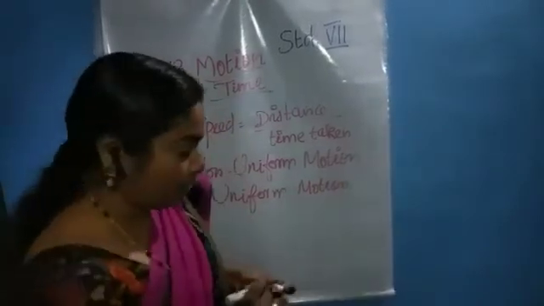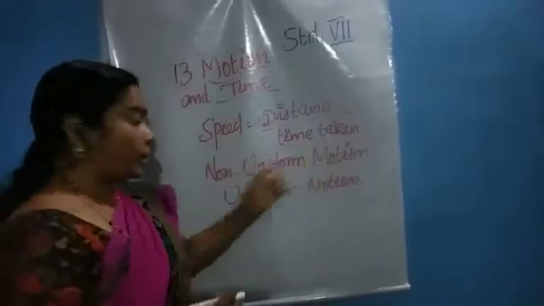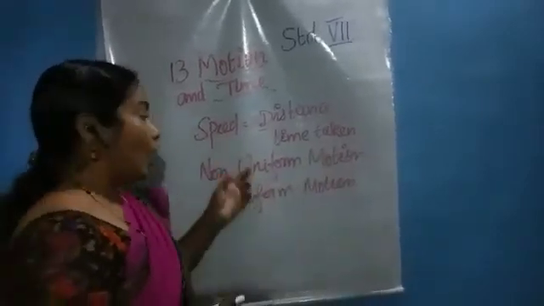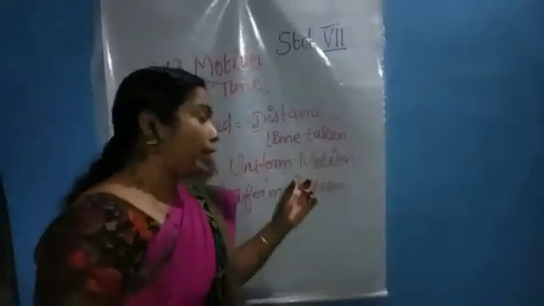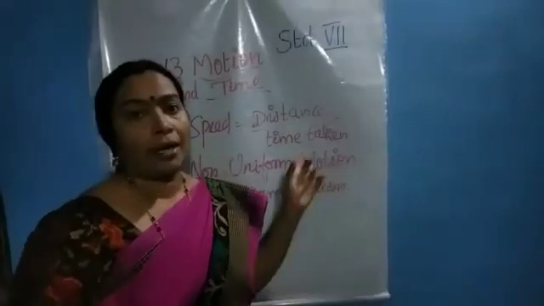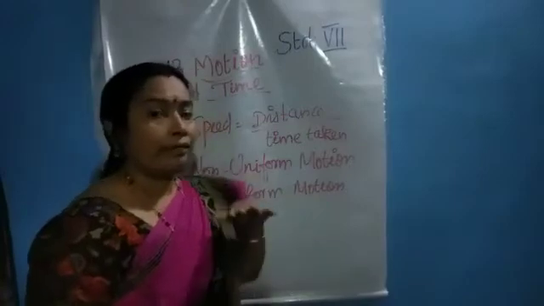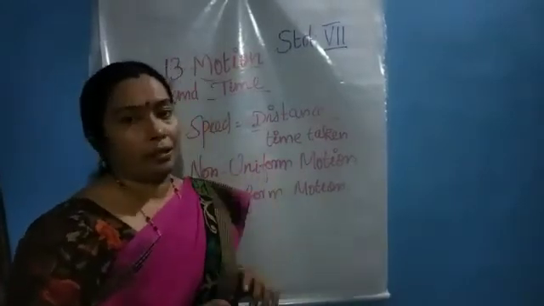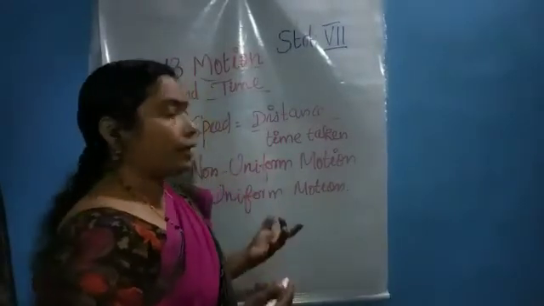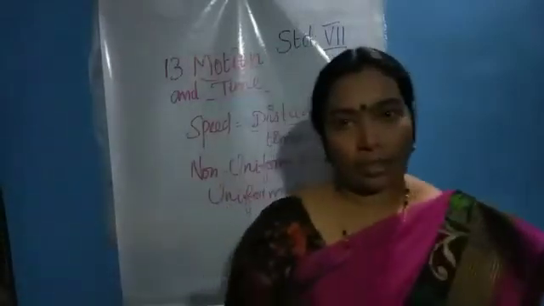Is it clear, students? What is non-uniform motion and uniform motion? Non-uniform motion means the speed varies from time to time. But in uniform motion, there will be a steady speed maintained by the moving object.